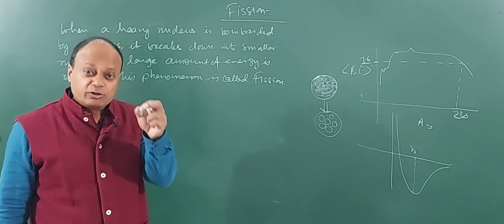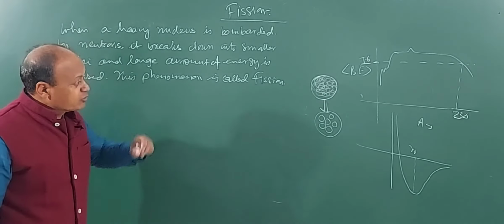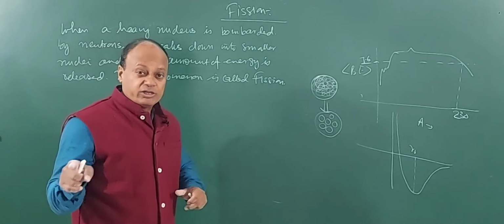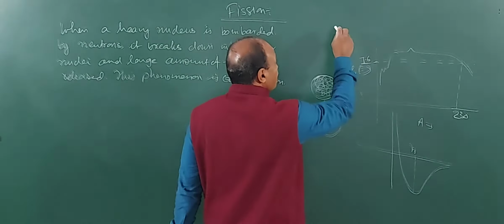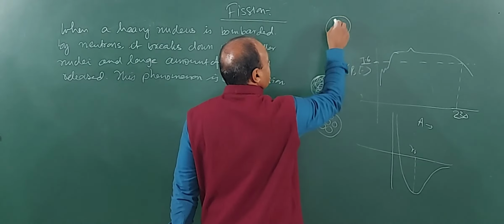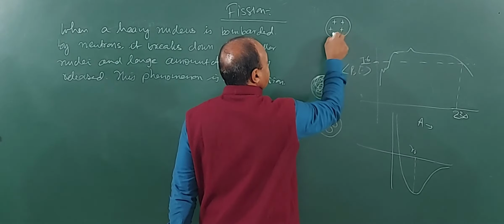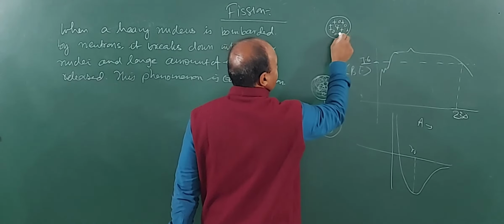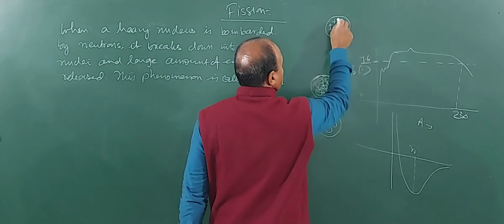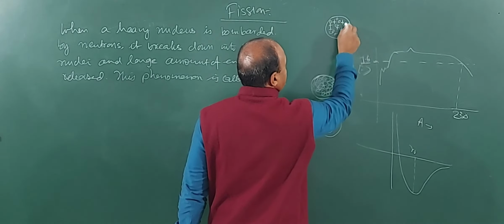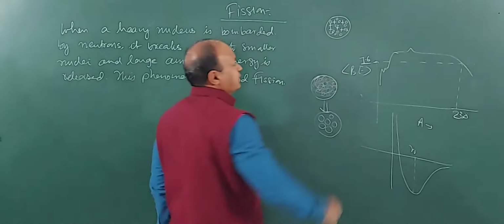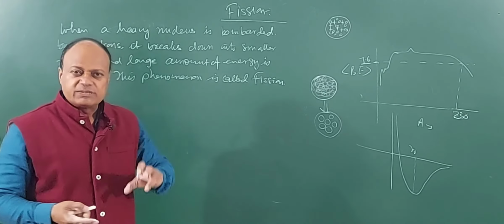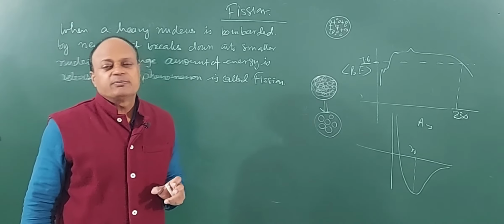Now, why do we use only neutrons for this? There is a very good question, and there is also an equally good reason. See, the nucleus contains protons and also it contains neutrons. Neutrons are what? Neutral particles. They do not have any charge on them. This is the scenario of the nucleus. It has a positive charge distributed throughout, which is protons, and it has neutral particles called neutrons.